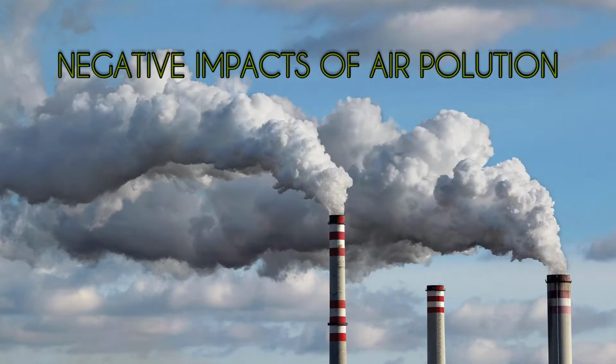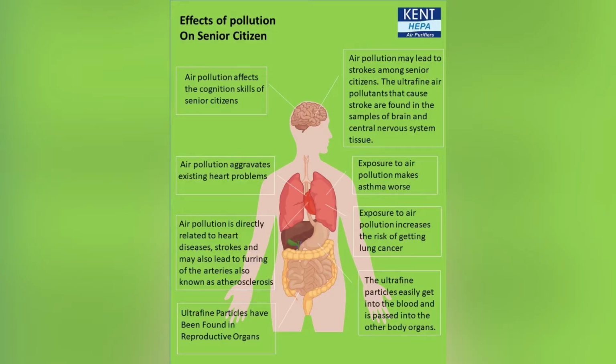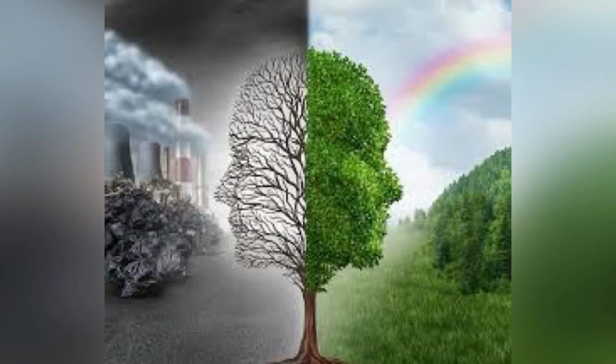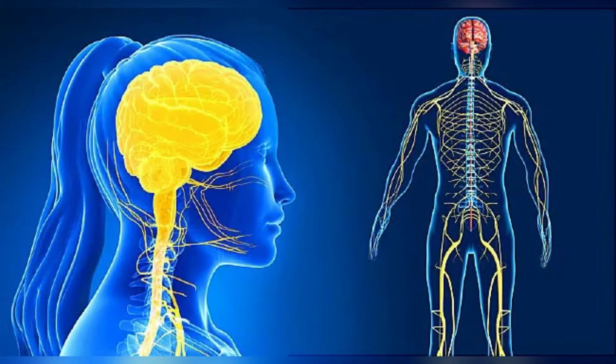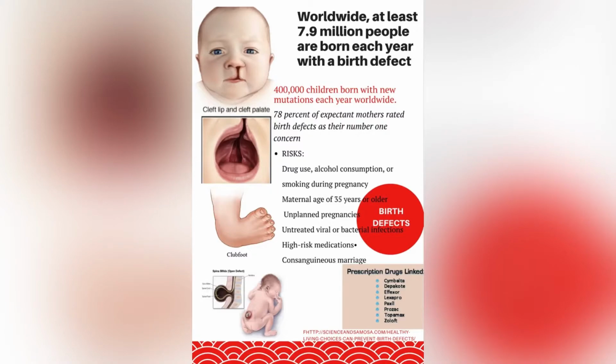Negative impacts of air pollution on nature and human health. Exposure to high levels of air pollution can cause a variety of adverse health outcomes. It increases the risk of respiratory infections, heart disease, and lung cancer. Both short and long-term exposure to air pollutants have been associated with health impacts. More severe impacts affect people who are already ill. Air pollution can also cause damage to people's nerves, brain, kidneys, liver, and other organs. Some scientists suspect air pollutants cause birth defects.